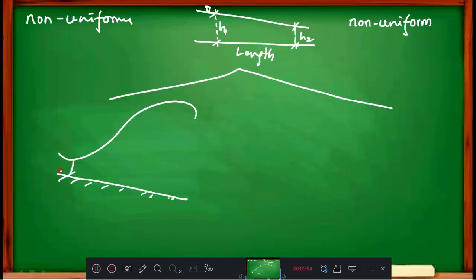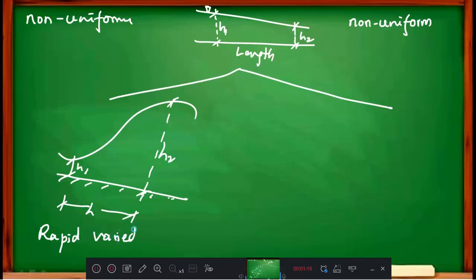This is h1, and this is your h2, and in a small distance L your depth changes very fast, right? Therefore this change we will call a rapidly varied flow. This is rapidly varying, therefore rapidly varied flow.